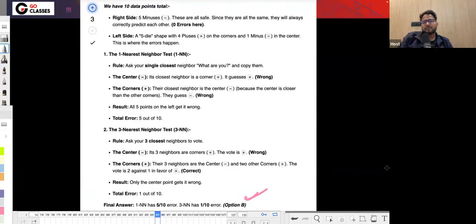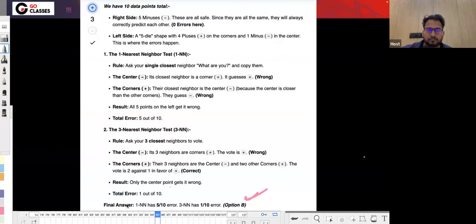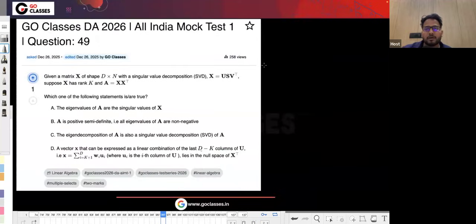Actually this was an easy question, but we have put it in 2 marks because some of the people might be finding it tough. So that's why we put it in 2 marks. Let's now move to the next question.